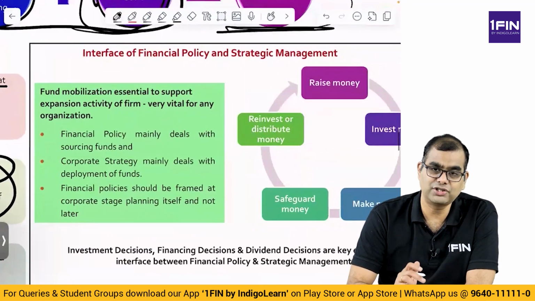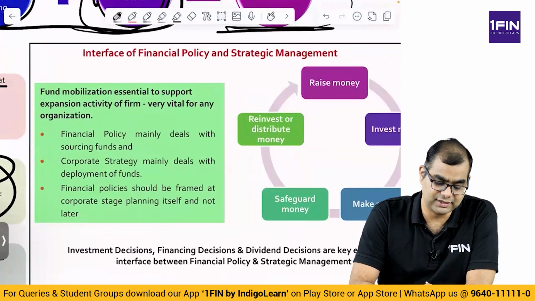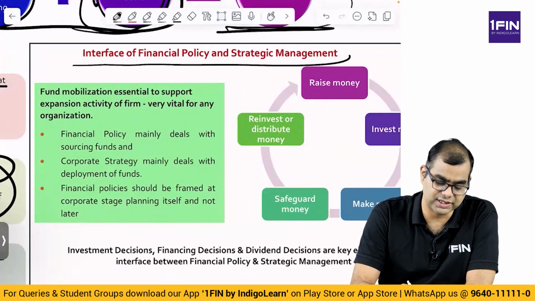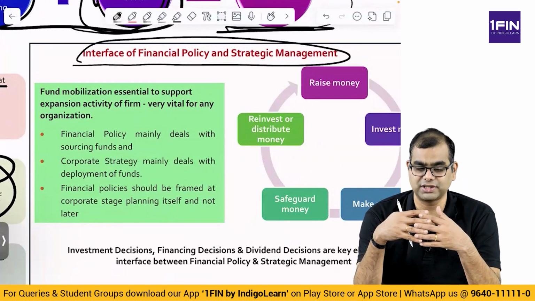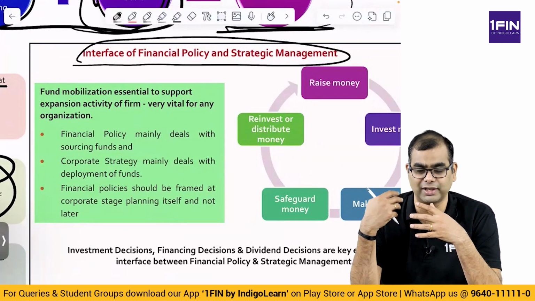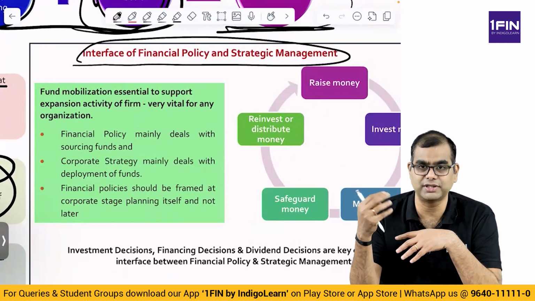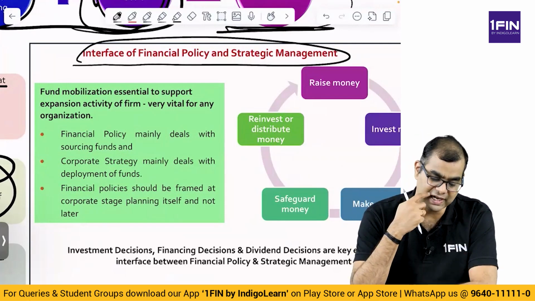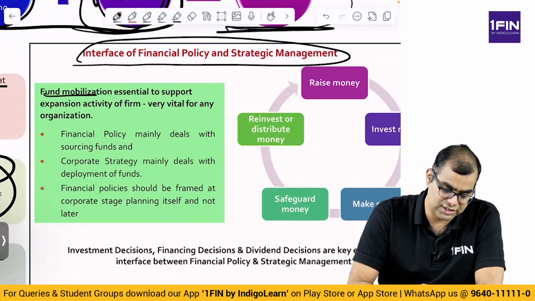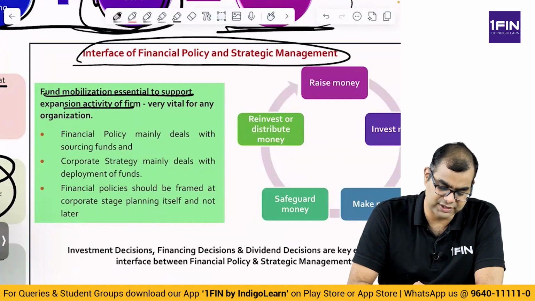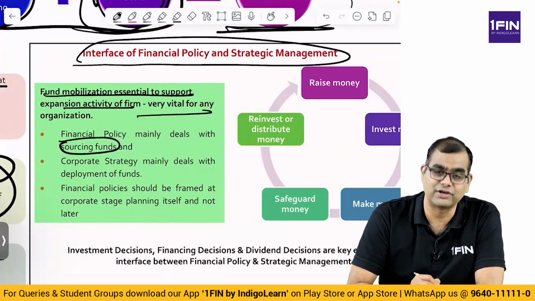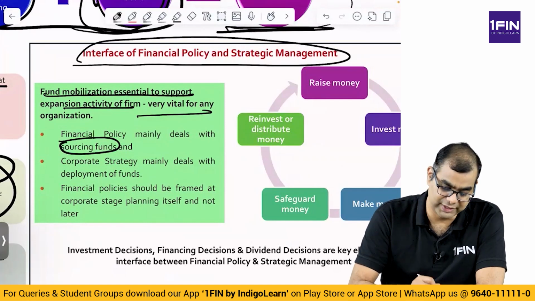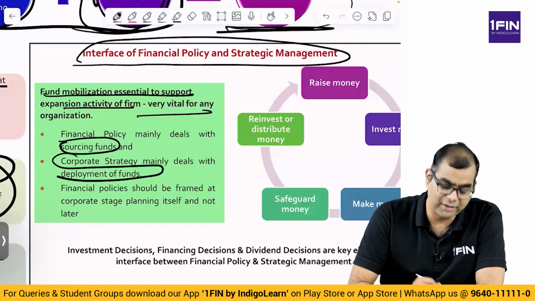Now, once you have done this entire financial planning exercise, there is something called financial policy and strategic management. The financial policy is how you are going to raise funds, and strategic management is basically how you deploy those funds, how you make investments. These two interact. Where do they interact? Fund mobilization is essential to support the expansion activity of a firm. It is very vital for an organization. As I said, financial policy mainly deals with sourcing of funds, exactly as I've been telling right from the beginning. Corporate strategy deals with deployment of funds.